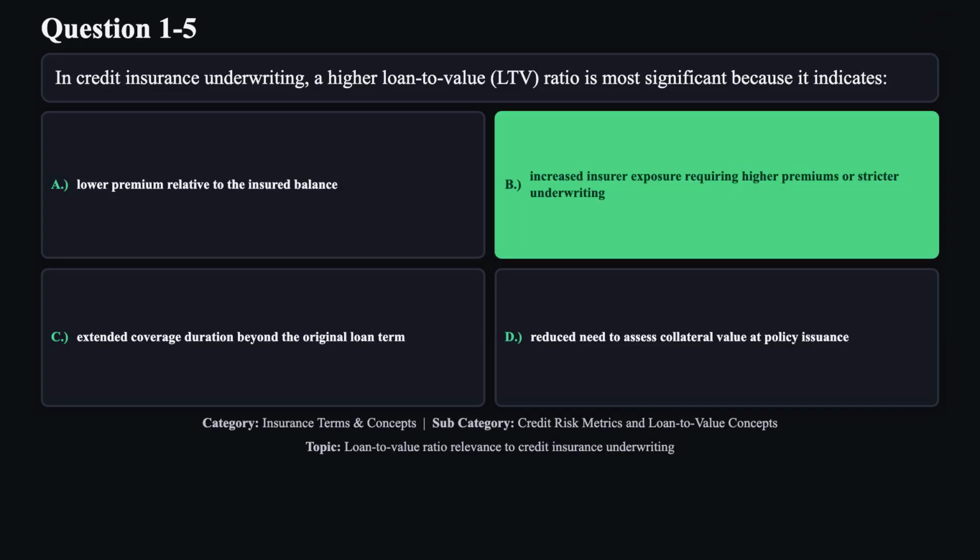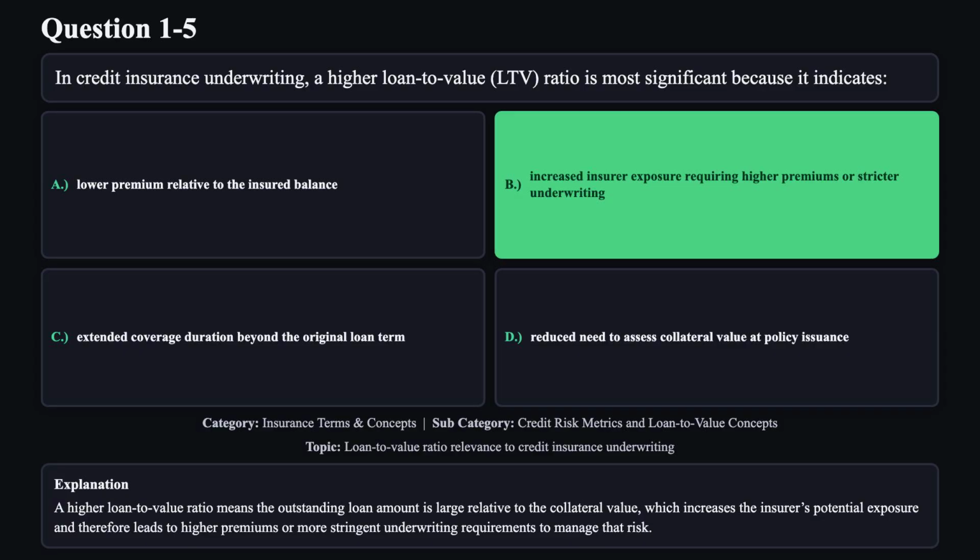The correct answer is B. A higher loan-to-value ratio means the outstanding loan amount is large relative to the collateral value, which increases the insurer's potential exposure and therefore leads to higher premiums or more stringent underwriting requirements to manage that risk.